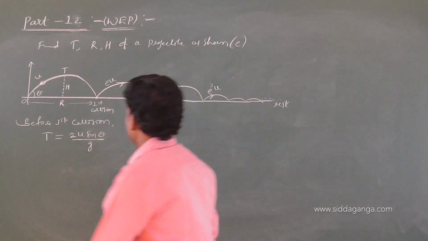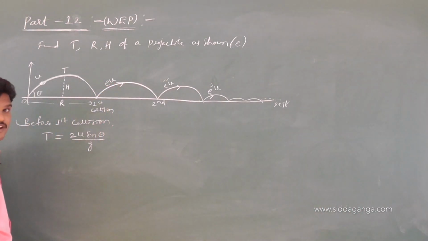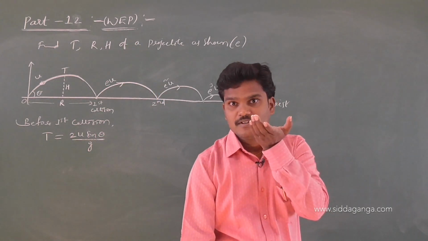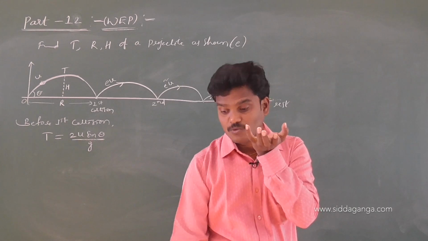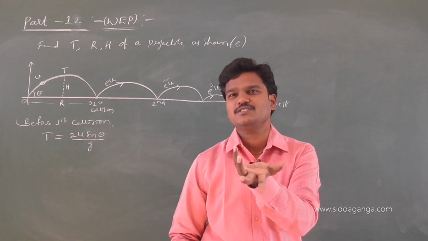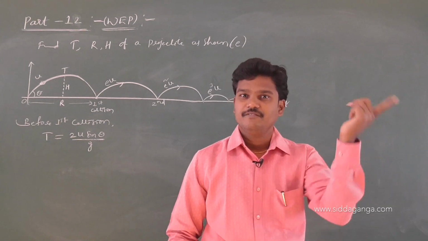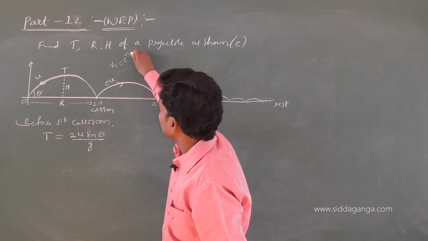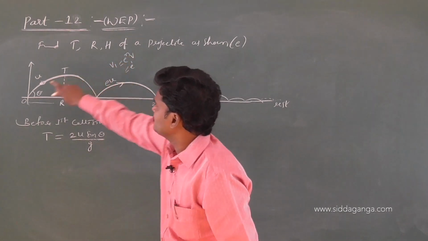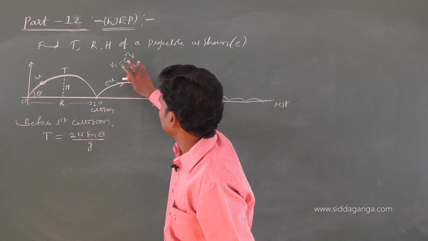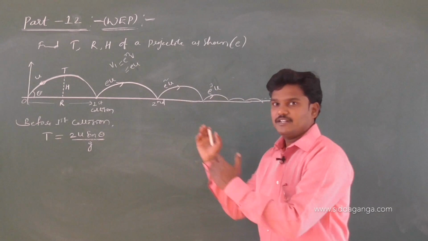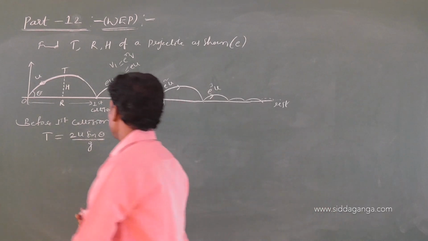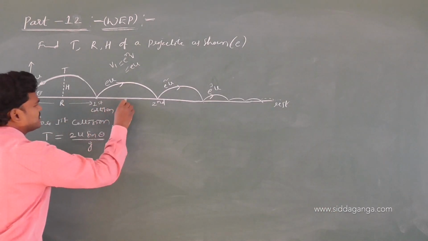So why have I written eu? After the first rebound, if a ball falls with a speed u and it rebounds, then what is the velocity of that ball? V is equal to e times of the previous. Like V1 is equal to e power n into v. What is e power n? 1. What is v? v is nothing but u. So eu. Next, e square u, e cube u, e power 4u, 5u, 6u, and so on. So this is r. Let me write this as r1.